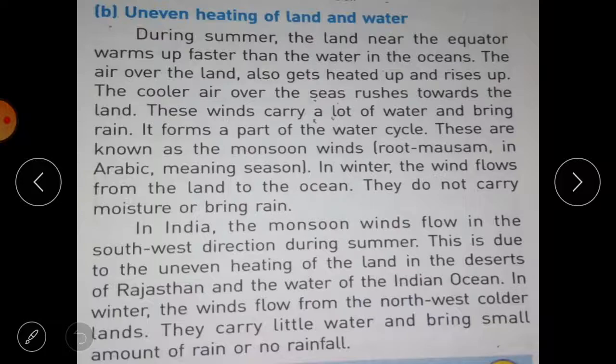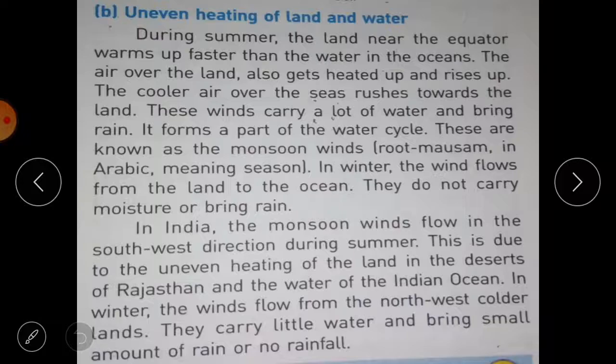So uneven heating of land and water causes phenomena just like the sea breeze and land breeze. Okay, and in India the winds that bring rains bring rain in a particular period, and that's why they are known as monsoon winds, and we have a rainy season because we have rainfall in these particular months only.